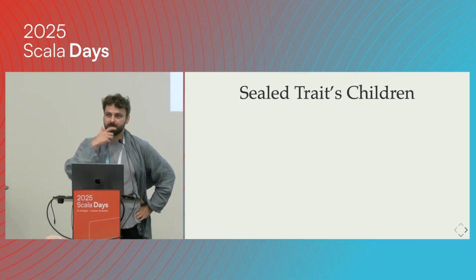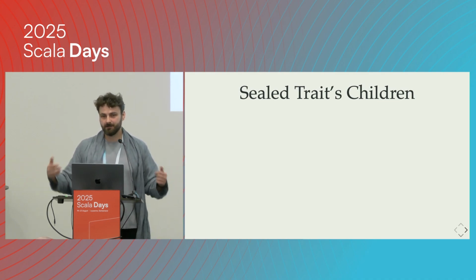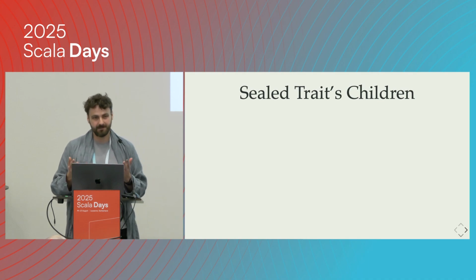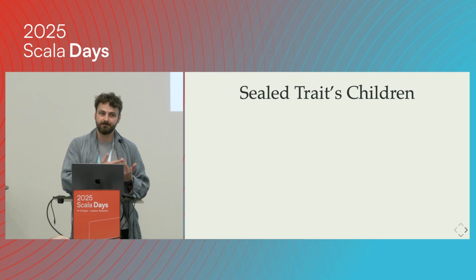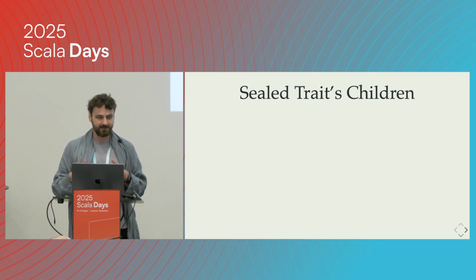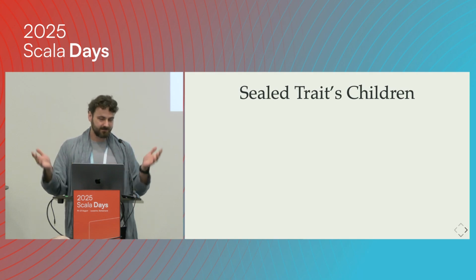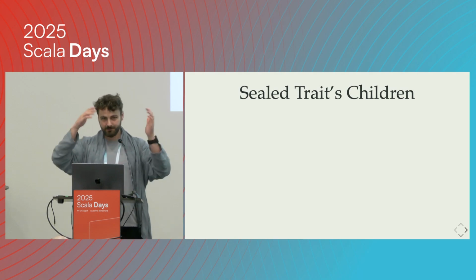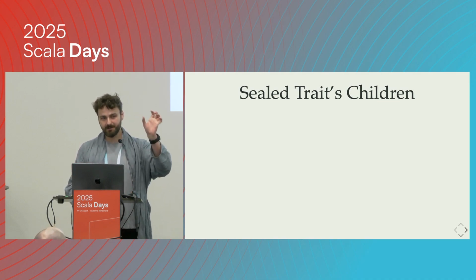Okay, but if we're talking about pattern matching, what could we pattern match? Well, let's say a sealed trait and all of its children. But the thing is, a sealed trait could have type parameters, and so those children would also have to have the type parameters applied, and we would probably have to reapply whatever is in the type parameter of the parent to the children to make sure that everything nicely matches, etc. So how could we just get the type of the parent and get the right types of all the children?